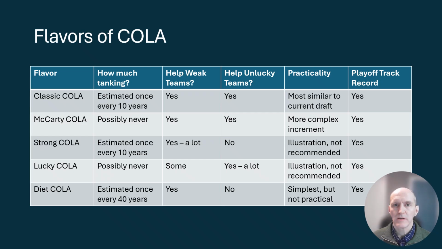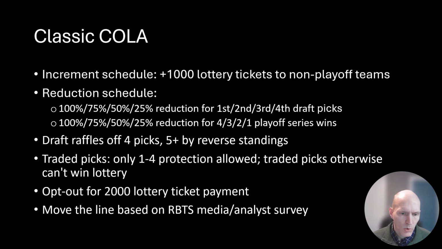Strong COLA and Lucky COLA are just proofs of concept showing how much COLA could help a weak team and how much COLA could help an unlucky team, respectively. And then finally, Diet COLA, which is not designed to actually be implemented. It was designed to be very simple to make a proof simpler. Let's start with Classic COLA.